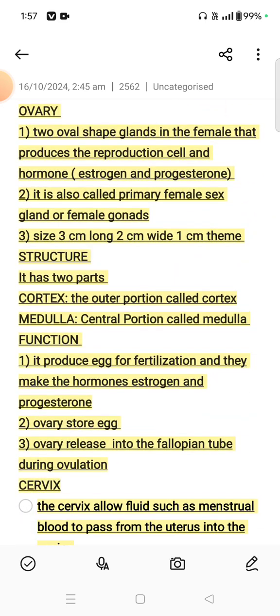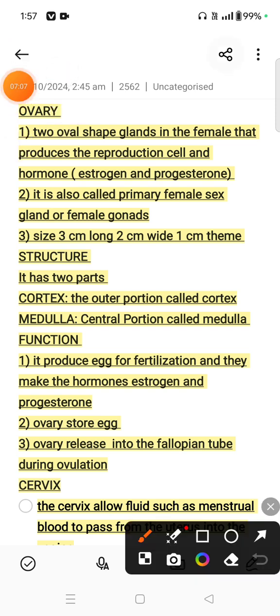Now the ovary. Two oval shaped glands in the female that produce reproductive cells and the hormones estrogen and progesterone. It is also called the primary female sex glands or female gonads. Size is 3 cm long, 2 cm wide and 1 cm thick.